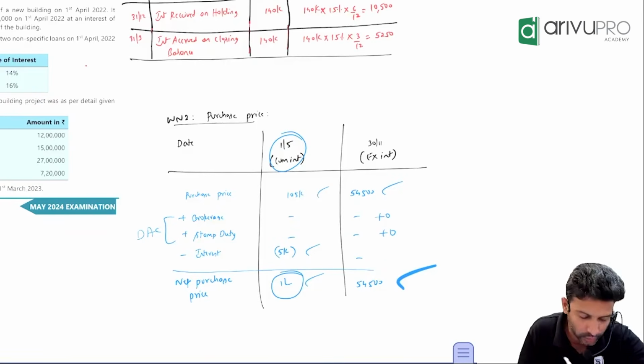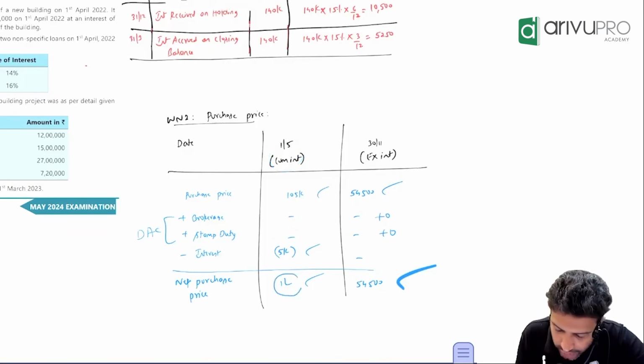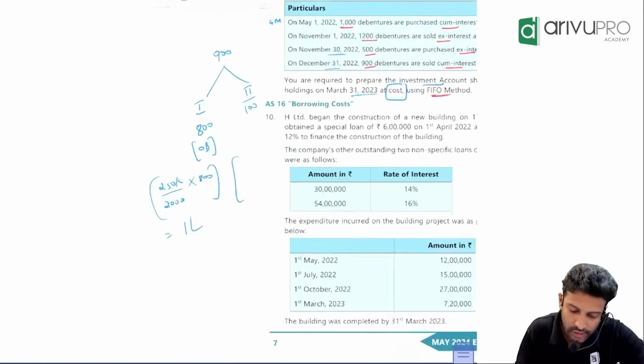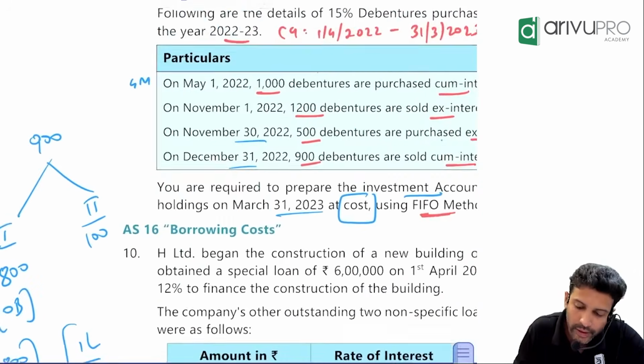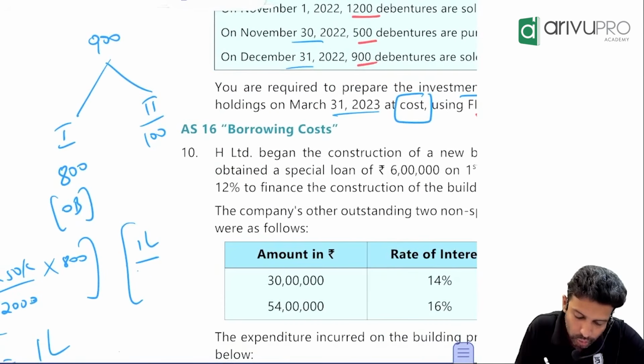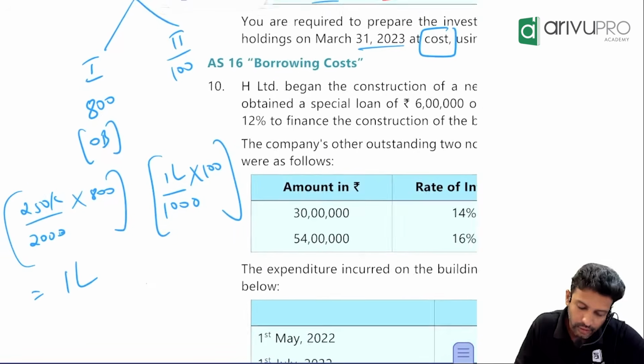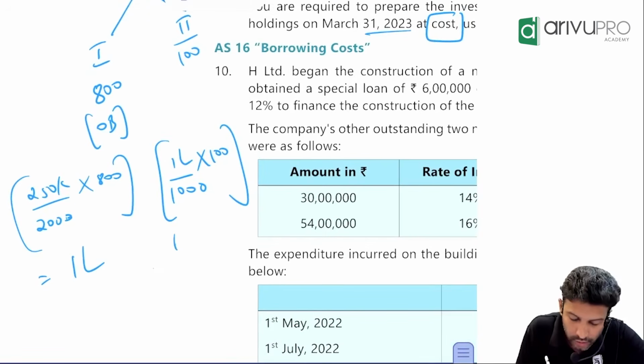So that's the reason. Okay. So the net cost for those 1,000 debentures is 1 lakh. It is there in working note number 2. Okay. Is this 1 lakh the cost for one debenture or 1,000 debentures? 1,000 debentures. Did you sell 1,000 debentures or 100 debentures from this category? 100. How much is this? 10,000. That means the total cost is what? 1,10,000.